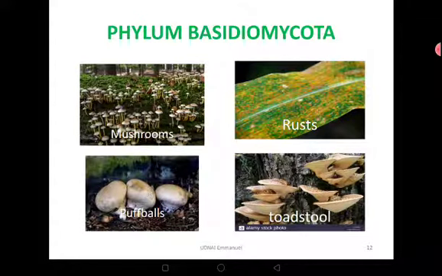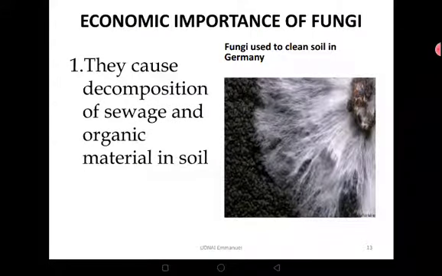So members include the following. You can see the mushrooms there. You are quite familiar with them. Probably you might have eaten them. We have the puffballs. These ones usually develop in a heavily moist area and they are very soft. The toadstools there develop on backs of old trees or logs. Those are toadstools. Then we have rusts, and that's how they look, on the leaves of cereal crops, cereal plants.